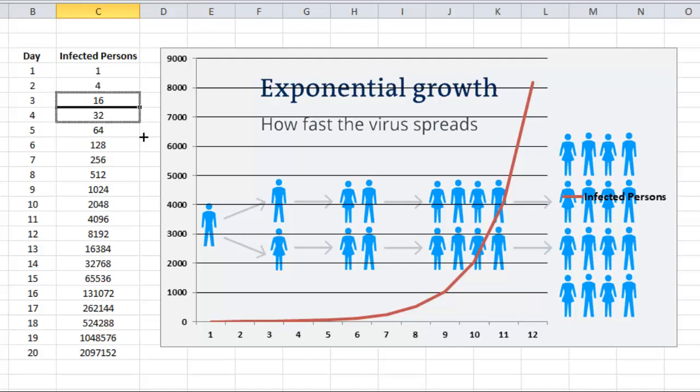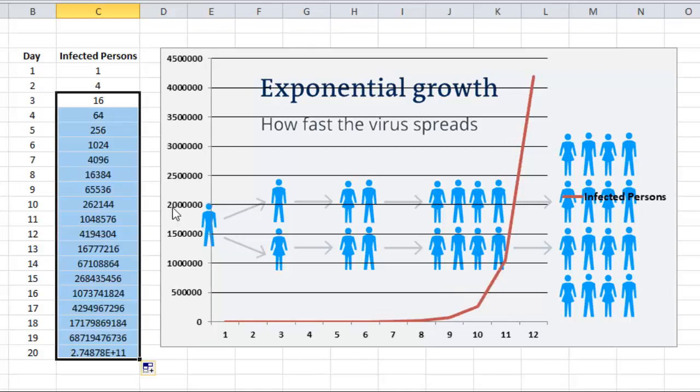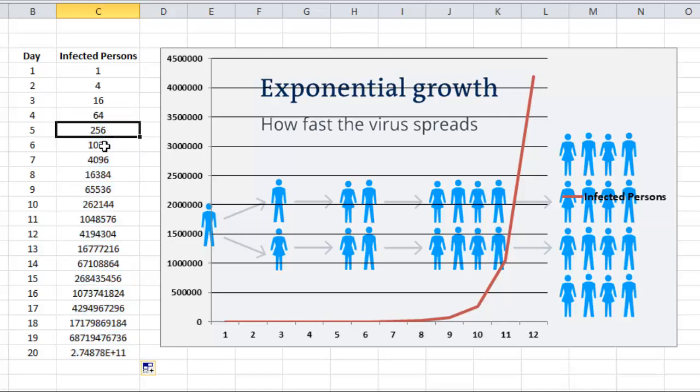And observe the graph and observe the numbers. Now on the 5th day there will be 256 patients or infected persons. On the 10th day it will be 2,62,144 persons.